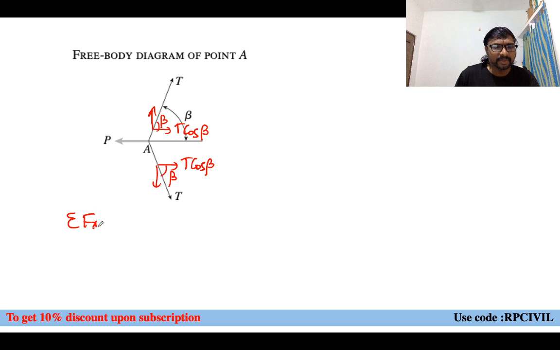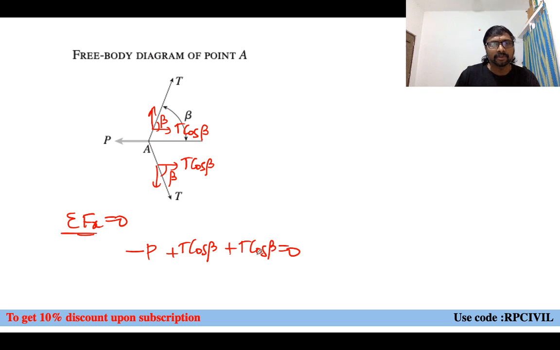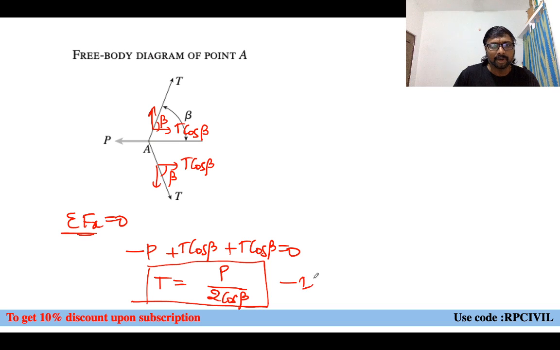Sigma Fx equal to 0 means sum of the horizontal forces equal to 0. Left hand side P will be there. So minus P. We'll assume left hand side minus, right hand side positive. This one plus T cos beta. This is also right side, so plus T cos beta equal to 0. So then from this, what is the relation you can get? That a tension T equal to P by 2 cos beta. P by 2 cos beta. This is the relation we are getting between tension and the pull applied. So first step is over. From the pull applied, we have calculated the tension in the string created.